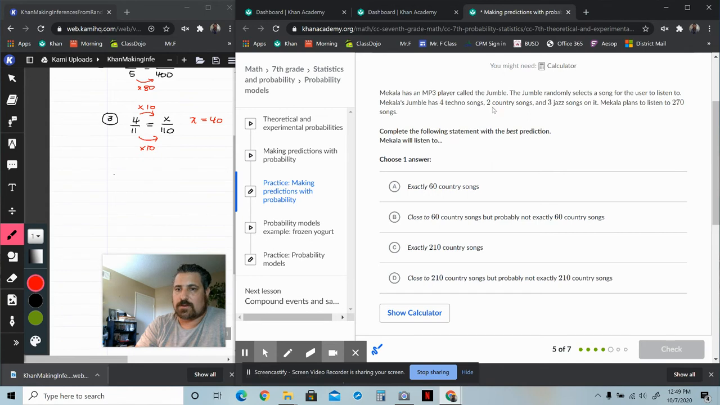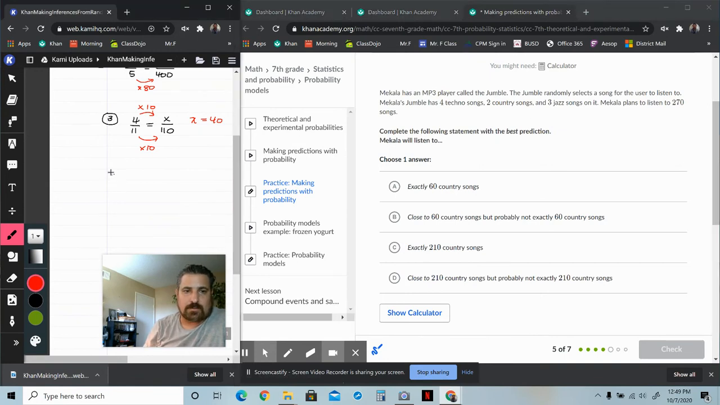All right, great. So there's 2 country songs out of how many songs in all? She's got 4 plus 2 plus 3. So that's 6 plus 3, which is 9. So 2/9 of the 270 is what she's going to be listening to. So let's go over here to our proportion. We'll set it up. It's going to be 2 out of 9 is equal to something out of 270. What would you multiply the 9 by to get 270? 30. So what's 2 times 30? 60. So that means 60 out of the 270 songs she plays are likely to be country songs.